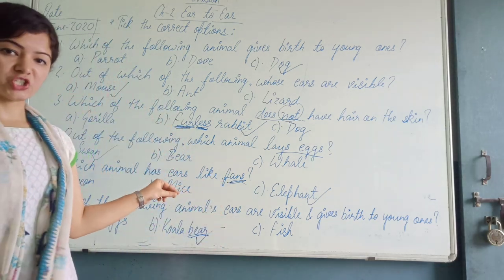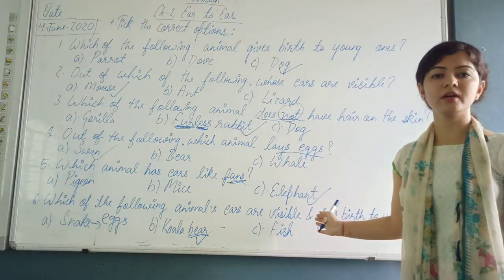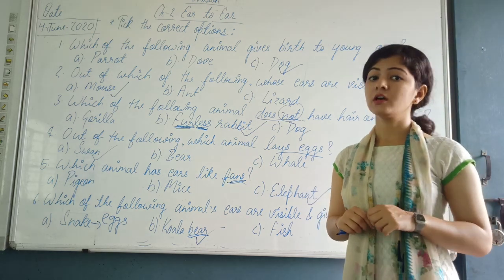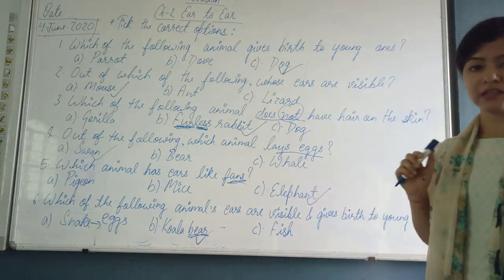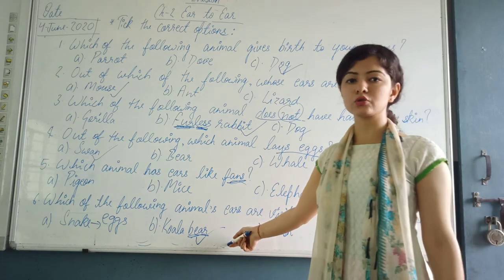Third one was the fish. Okay. So in fish what happens? Fish lays the eggs. Also it doesn't have hair on its skin. And the third thing is that its ears are not visible. So fish cannot be the correct answer. So our correct answer is koala bear.